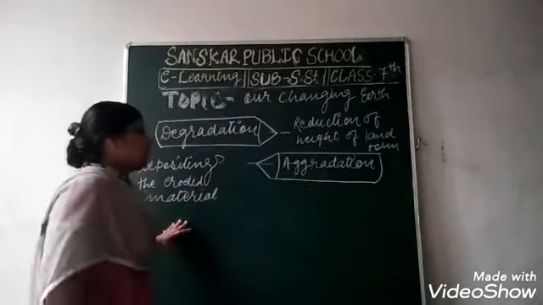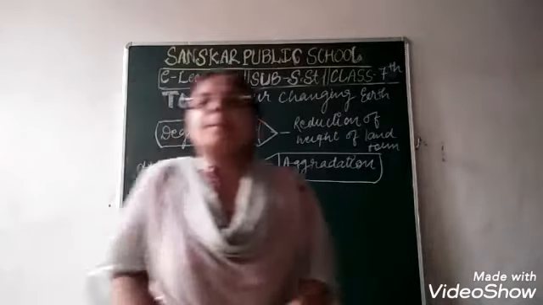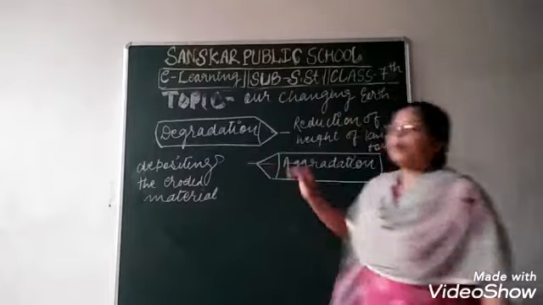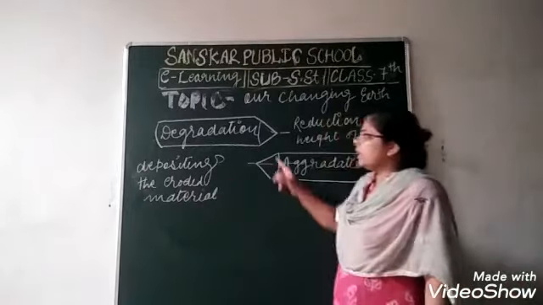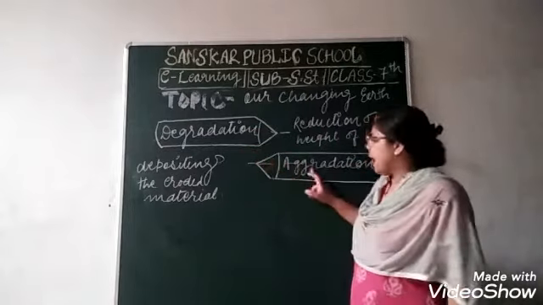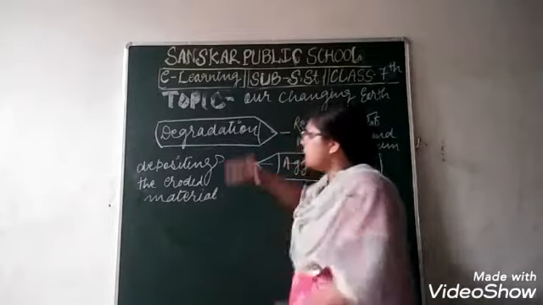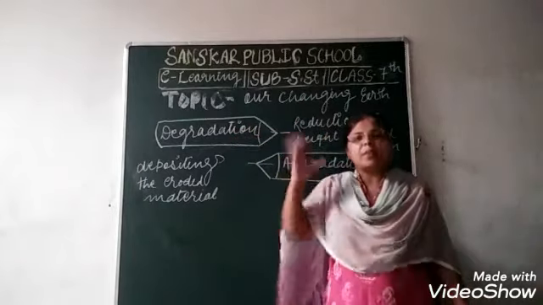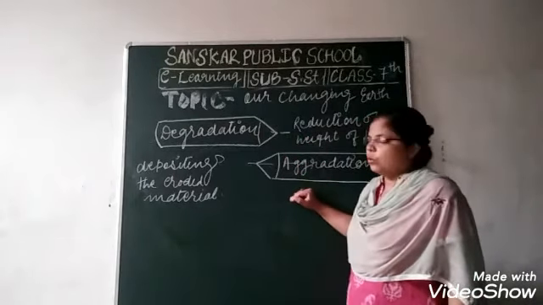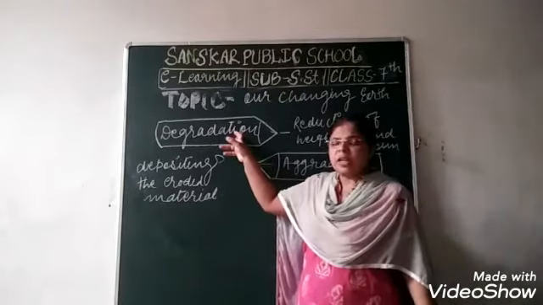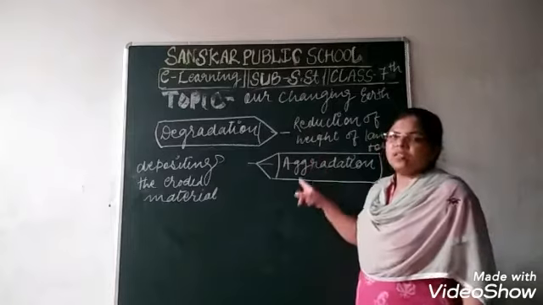Now aggradation is also a process of deposition, deposit करना, to submit करना. यानी कि degradation process है to removal and aggradation process है to deposit. Degradation means to degrade, aggregate means to add. Understood? It means that in degradation we discuss the heavy velocity, but here we are talking about the slow velocity, because due to the heavy velocity the degradation is done, and due to the slow velocity the aggradation will be done.